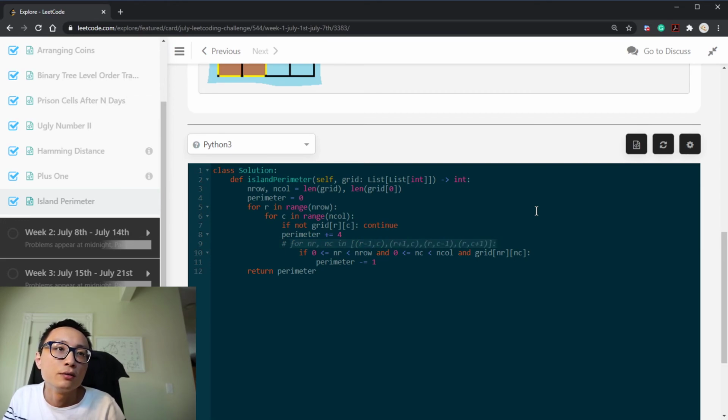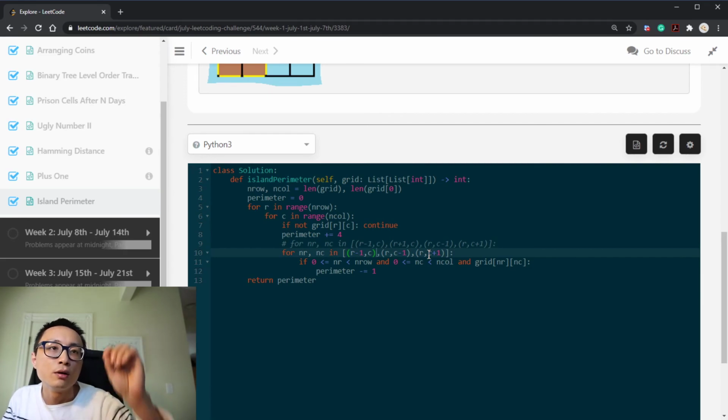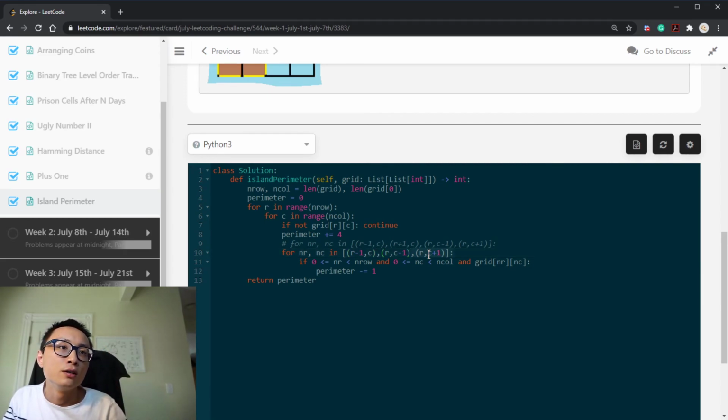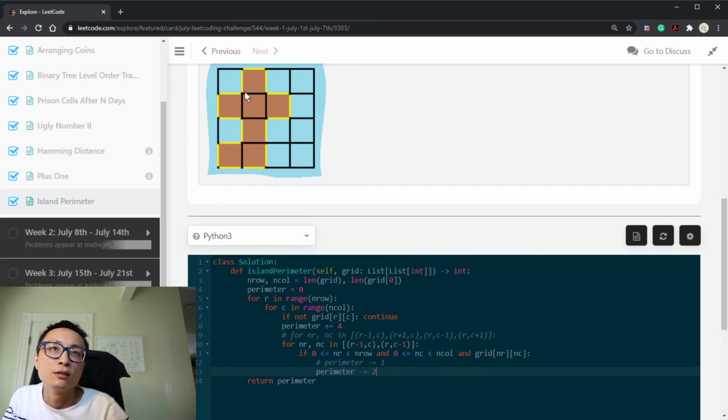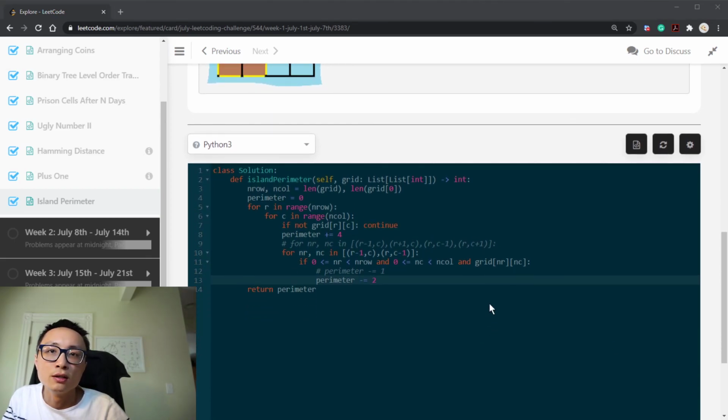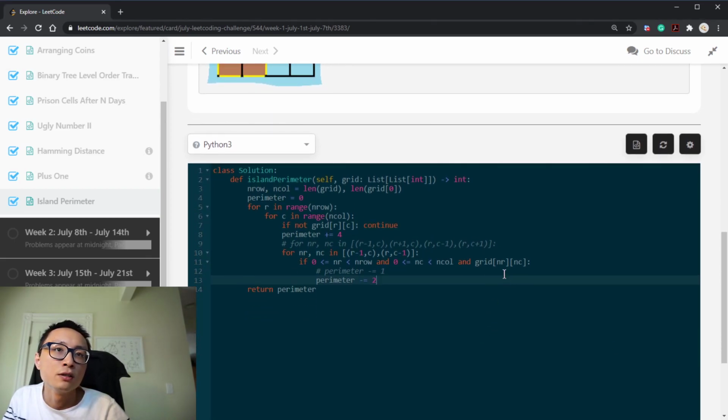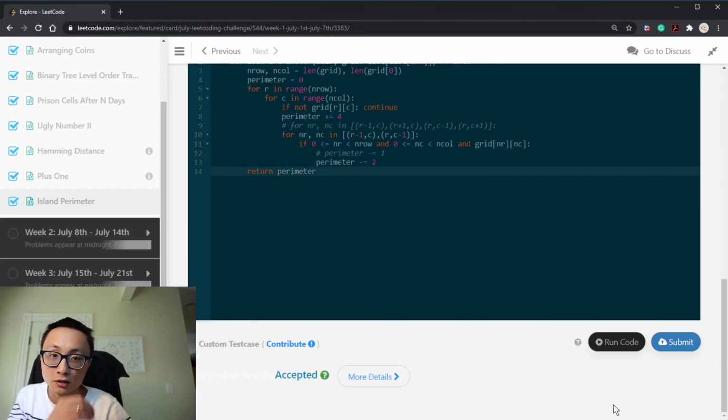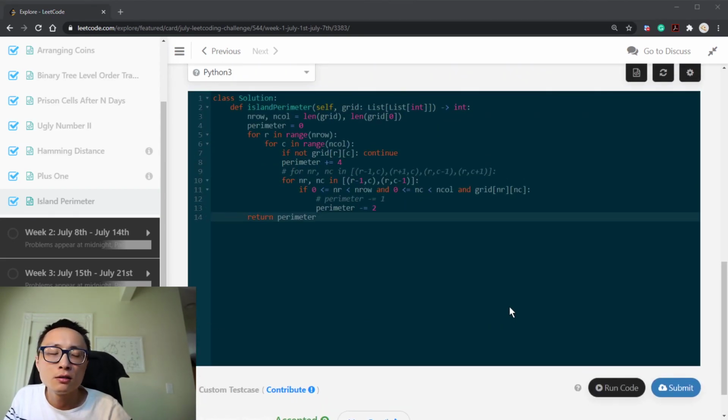I'm going to comment this out. Looking at the row above or the column towards the left. If it's land, then we decrease this by 2, so the nested loop still doesn't change, but we're looking only at left and top. So by doing this, we can essentially halve the time complexity. It should be working as well. Yeah. So that's this problem.